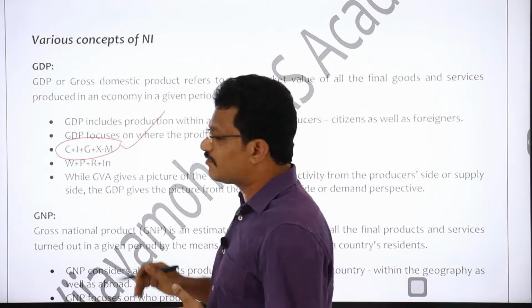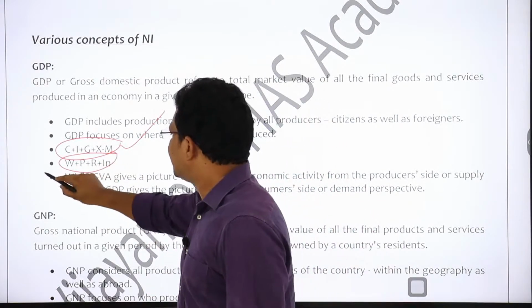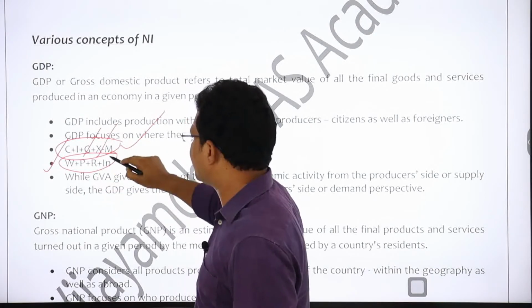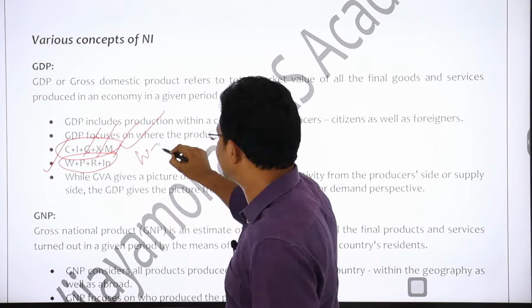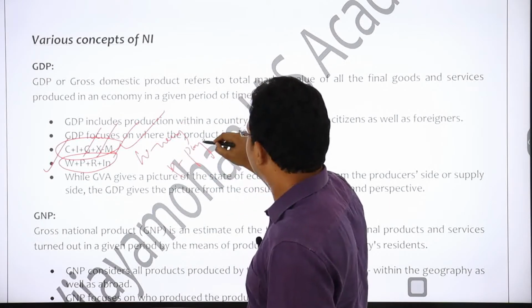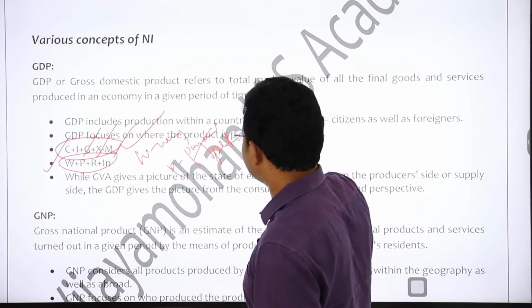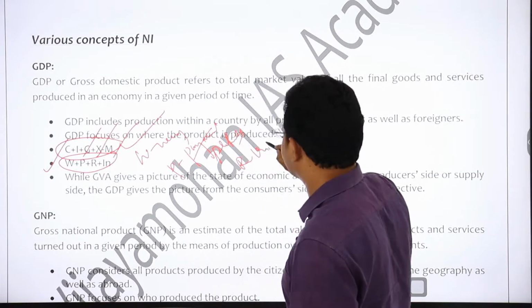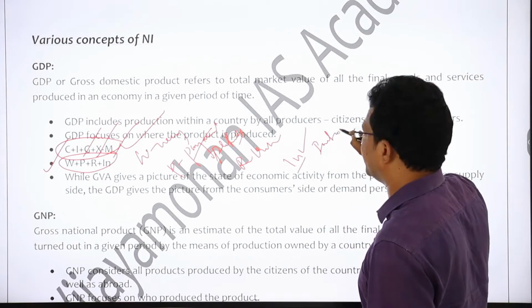Now if you consider from the point of view of firms, then the definition of GDP is W plus P plus R plus I. What is this? These are the factor payments. W equals wages, right? P equals profit, R is nothing but rent, and I is nothing but interest payment.